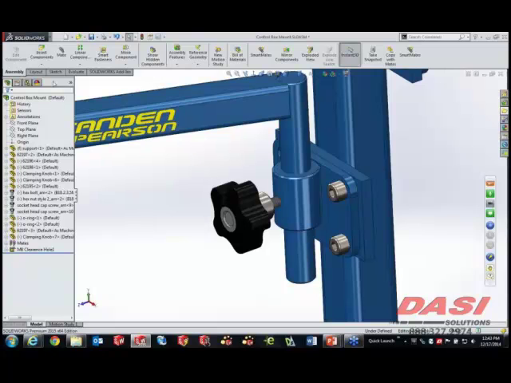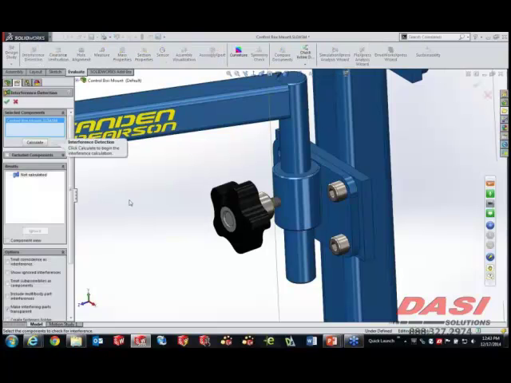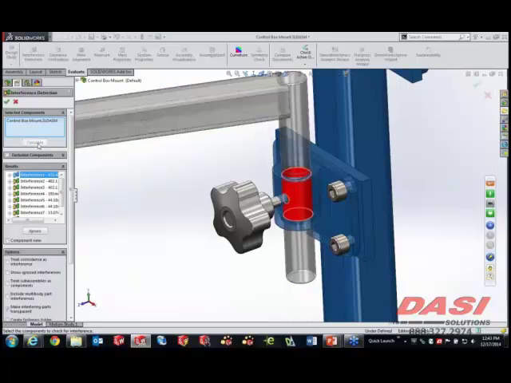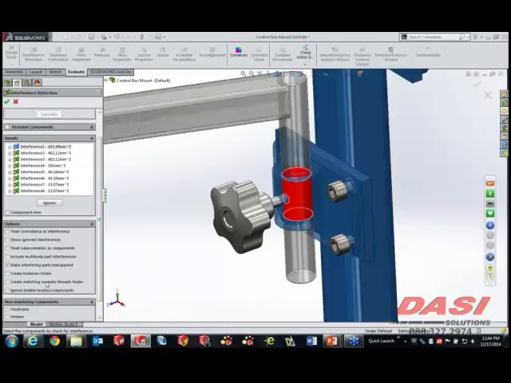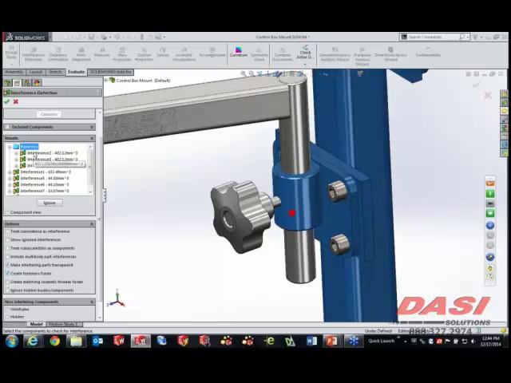All right, our part is now in place. So I want to run an interference detection. Under my evaluate, we'll run interference detection, and we'll calculate the entire assembly. In an interference detection, based on how you model things, you might get additional interferences here that aren't really relevant. Things like fasteners, where you have a tapped hole that doesn't have a tap and a fastener that doesn't have threads, those of course are going to overlap and interfere. You can always go ahead and address those by creating either a matching cosmetic threads folder or a fastener folder. They'll take any interferences related to fasteners and simply put them in that folder and segregate those.